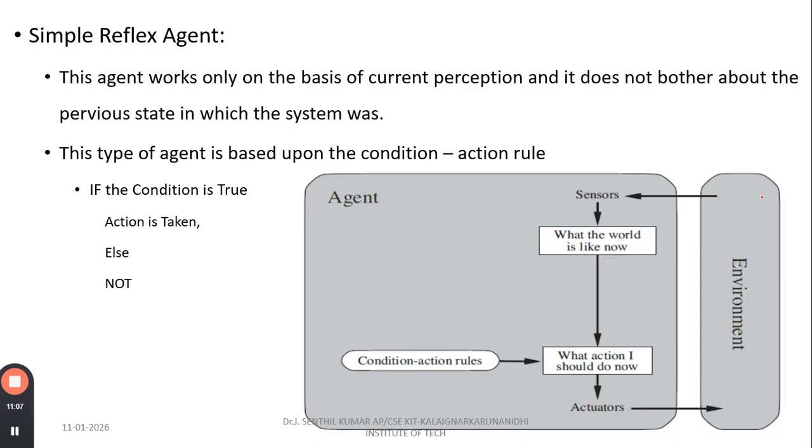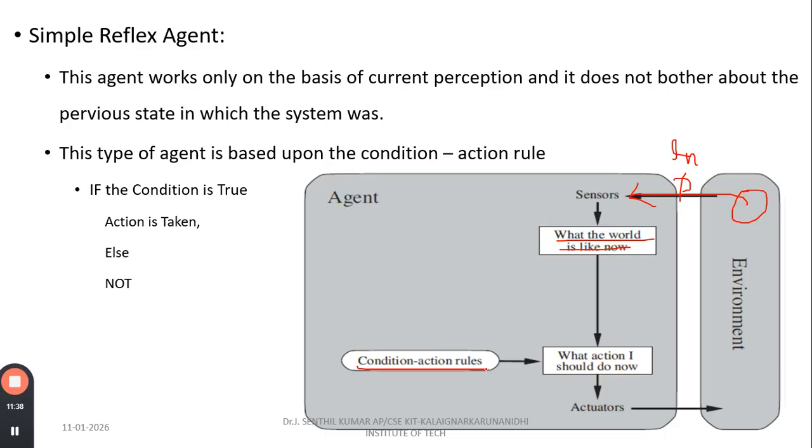What is a simple reflex agent? Suppose a problem occurs in the environment. I have to send the data to the agent with the help of the percept. This is the input for the agent. So what will the agent do? It will ask one question about the data: what is in this data, and what action should I do now? With the help of condition-action rules, I can take the solutions and solve the problems.